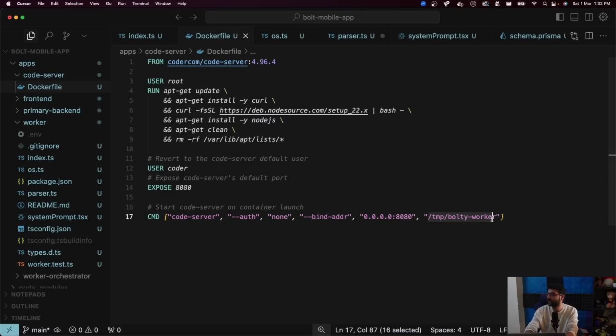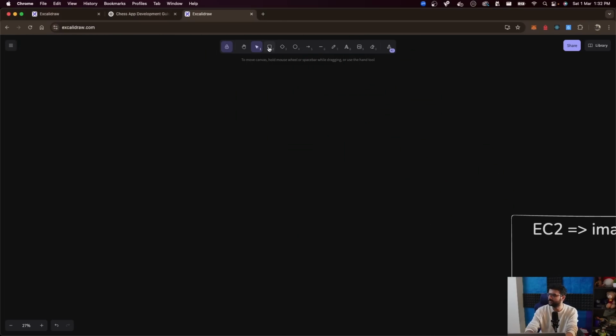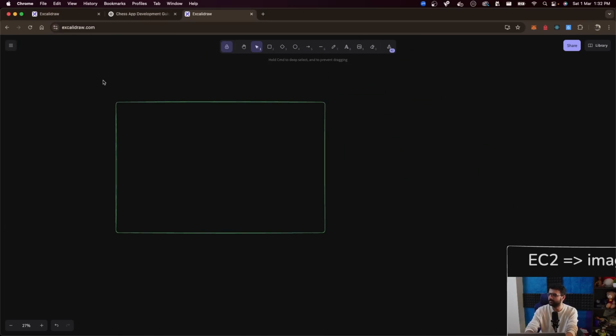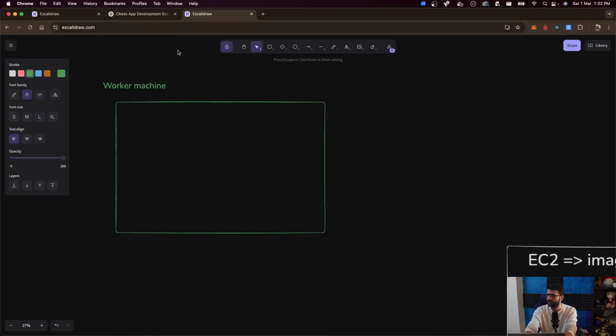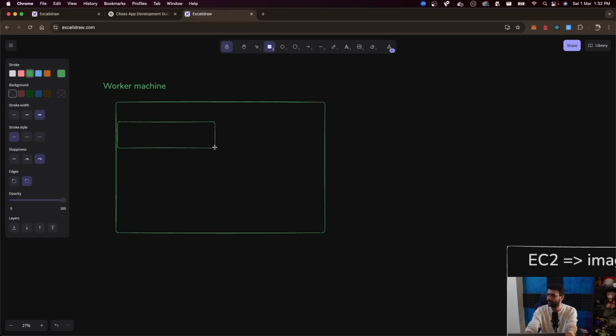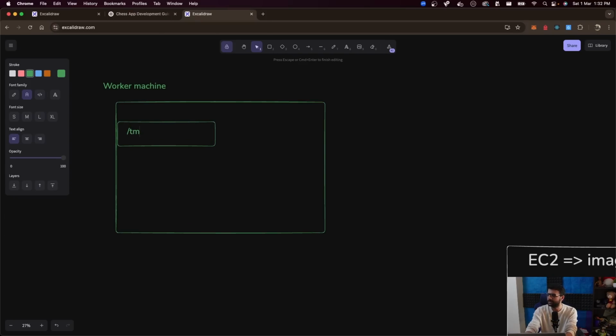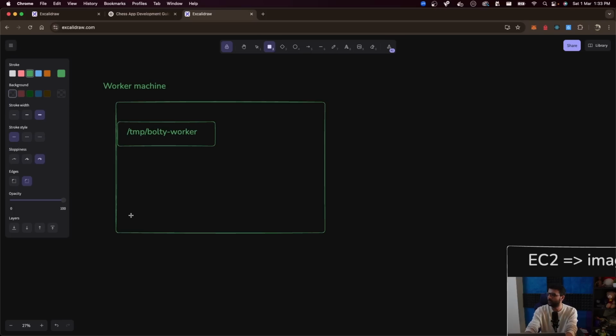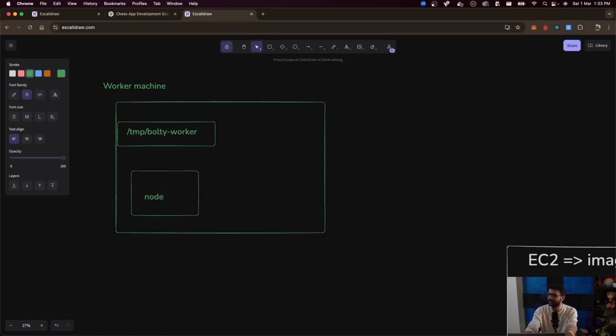And this is the folder that we wanted to open by default, /temp/boltworker. This is the folder where we were storing everything. Of course, in the Docker file it will be different. Basically, what will happen is if this is your worker machine, there is a folder called /temp/bolty-worker. Here there is a Node.js process running natively. Let's say there is a Node.js process running that is constantly changing the files in here, constantly updating things over here, running commands over here.